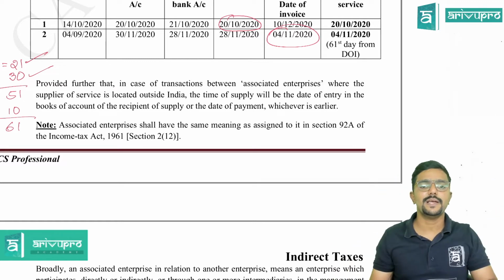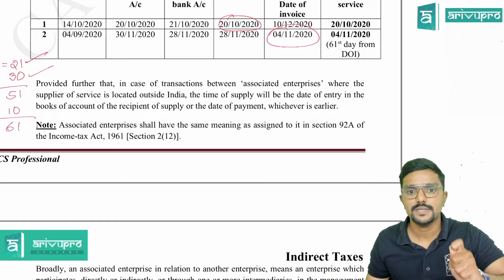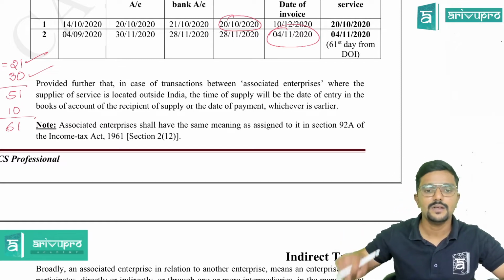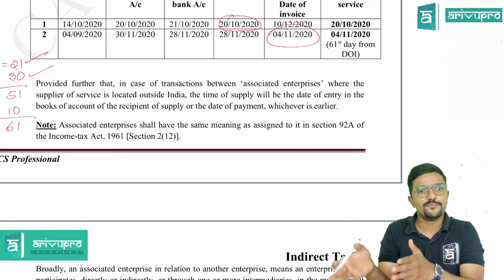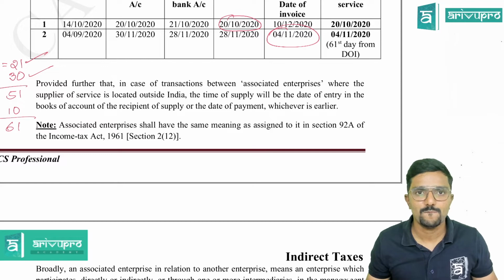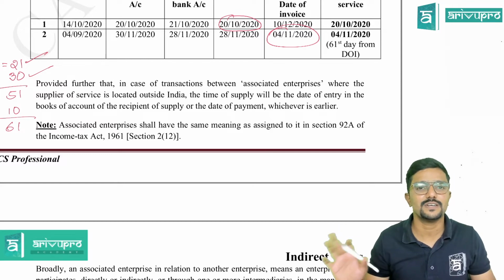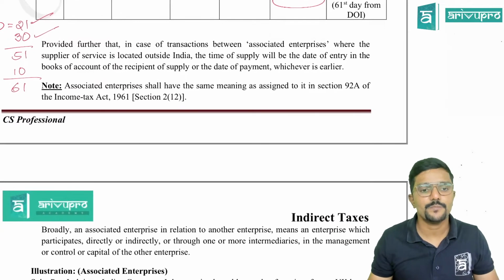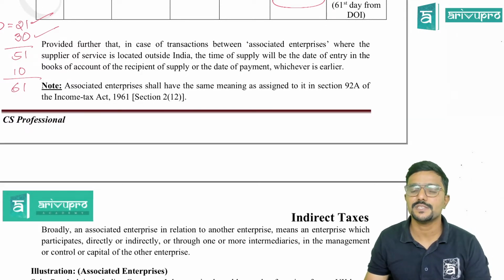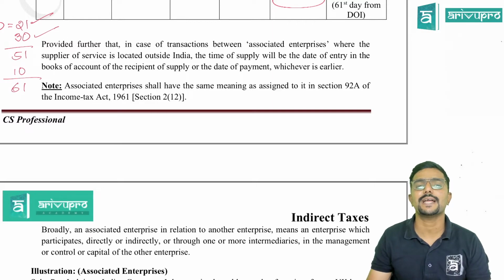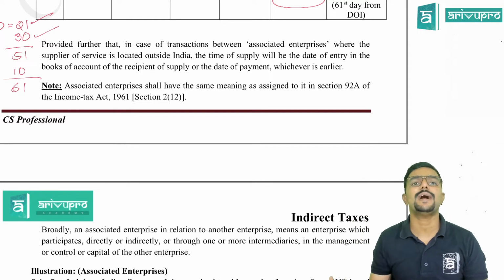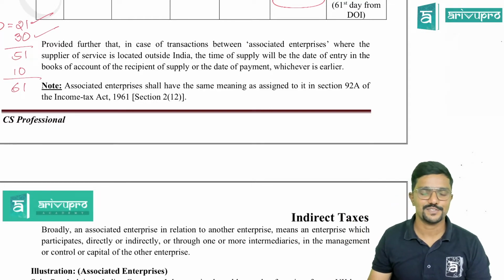Okay, sir. So in that case, the supplier is outside India, recipient is in India. So what is the time of supply? It is the earlier of 2 dates. That is the date of entry in the books of accounts of the recipient, because recipient is in India, or the date of payment, whichever is earlier. Here the 61 days and all is not there. So note, associated enterprise shall have the same meaning as assigned to it in section 92A of the Income Tax Act 1961. And we'll be learning that section 92A in our part 2 of paper 2, guys.